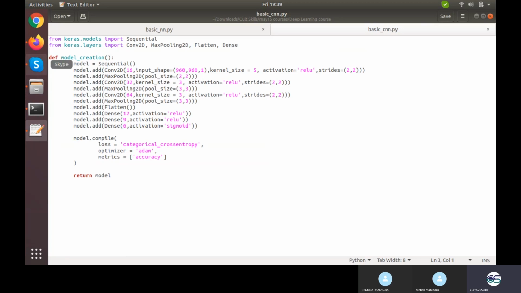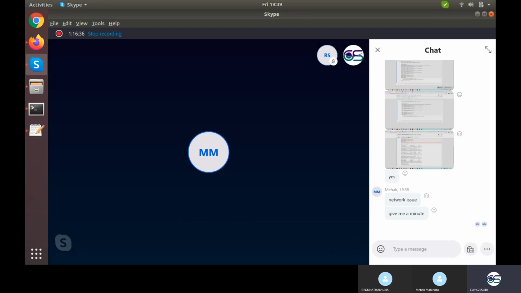Fair enough. Now our next task would be to make an image classifier, and it will take more than 1 hour, or around 1 hour or so. So we will not be doing it as of now. We'll be doing it in the next class. But for that you need to be very clear about all the concepts of CNN. I would suggest you read a few blogs about it, or a few books, not complete books, but something about this, so that you get a clear understanding of what is going on. In the next class we will be building an image classifier, an object classifier, with the help of this CNN architecture, and that is going to be your first project as well.